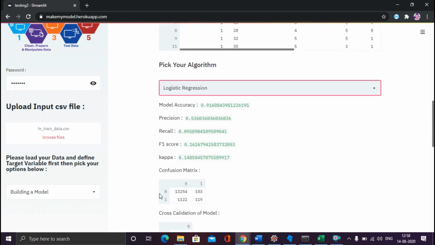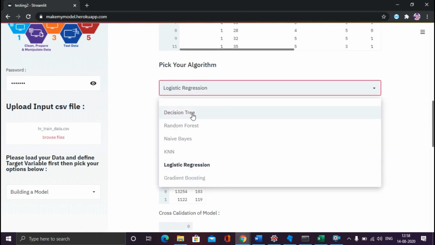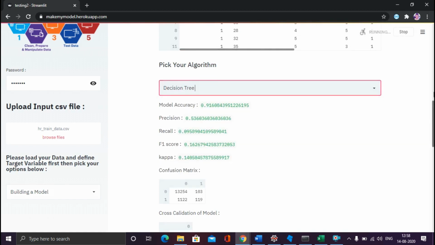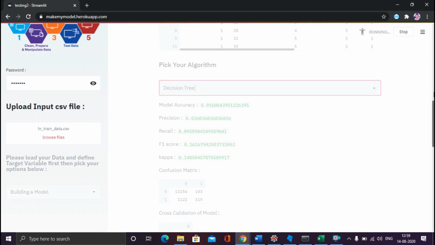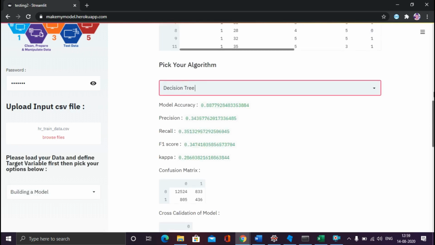So for example, I am not satisfied with this result, and I want to look for something different. For example, I want a decision tree model. So let me pick that also. If you see here, the accuracy is 0.916, maybe it will be different for decision tree. So it is running in the back end. Again it is doing the same process, picking all your data and building the model.